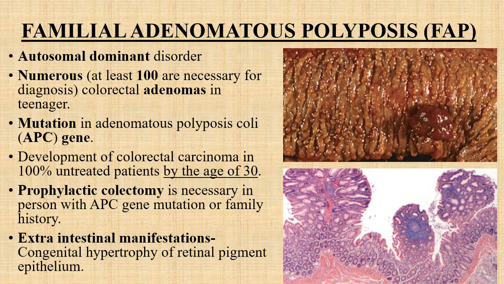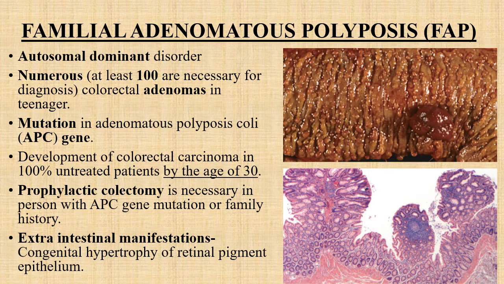Another precursor lesion for colorectal cancer is familial adenomatous polyposis. It is an autosomal dominant disorder. For the diagnosis of familial adenomatous polyposis, numerous colonic adenomas, at least hundreds, are necessary for the final diagnosis at the age of teenagers.